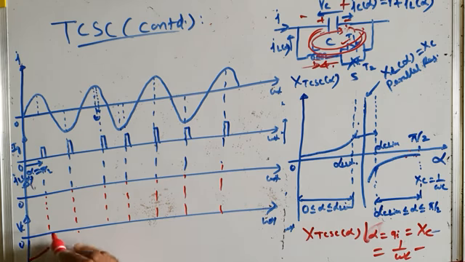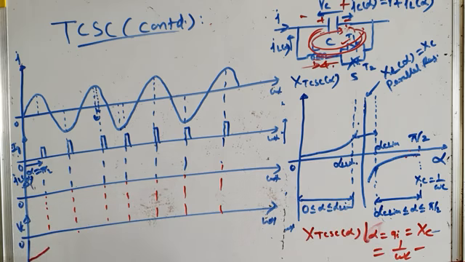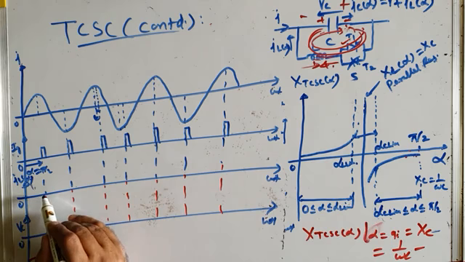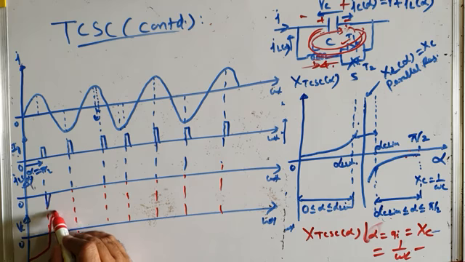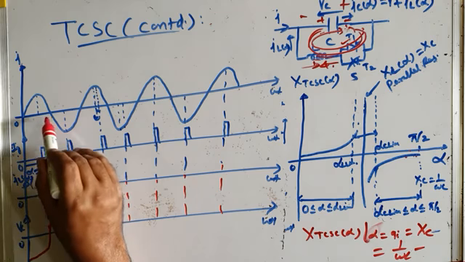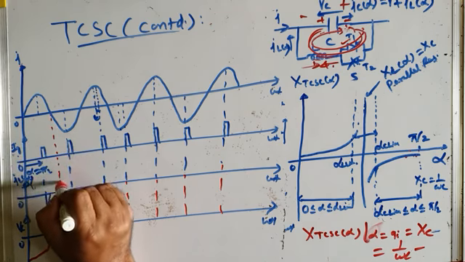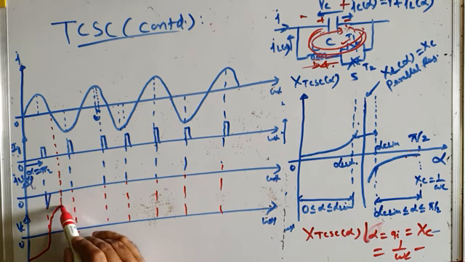Before it reaches 0, you are firing the TCR, and when the TCR is fired, a sufficiently large current flows through the TCR. This is the TCR current. And what will happen to the voltage across the capacitor? It will quickly decrease and reach some peak value. When the current is 0, the voltage across the capacitor is at peak. It is at peak value, और फिर ये decrease होना शुरू हो जाएगी.